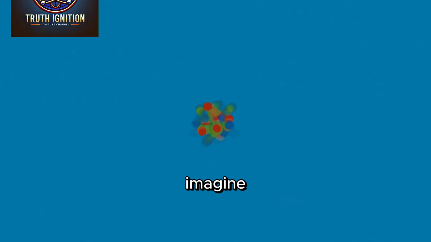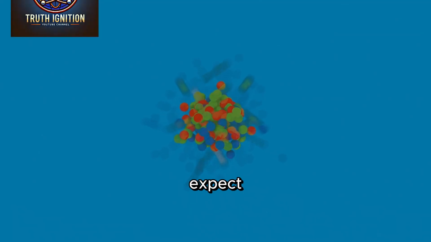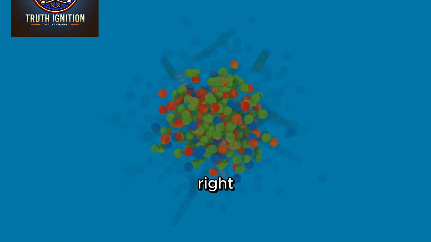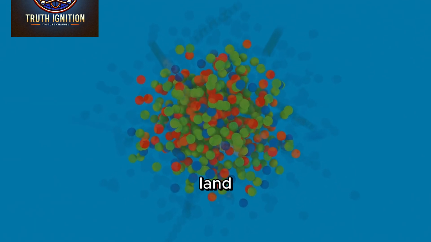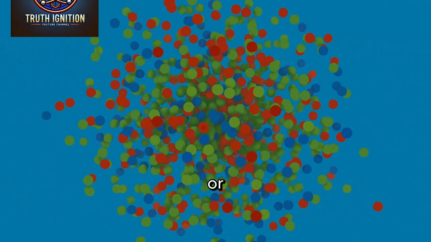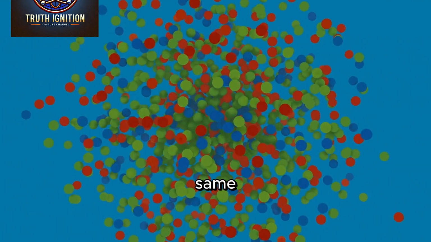Example: imagine throwing a ball across the room. You'd expect it to land on the other side, right? But in the quantum world, the ball might land on the other side, stay in your hand, or even disappear completely, all at the same time.